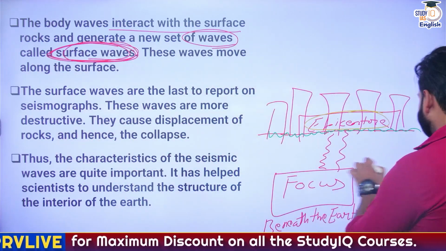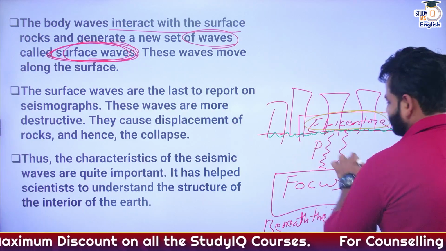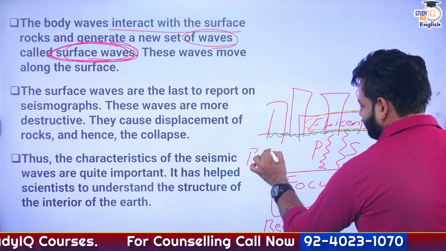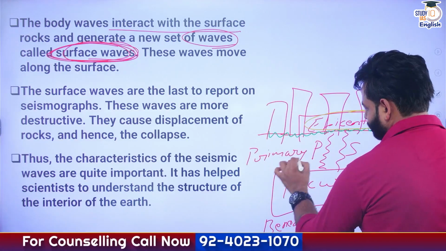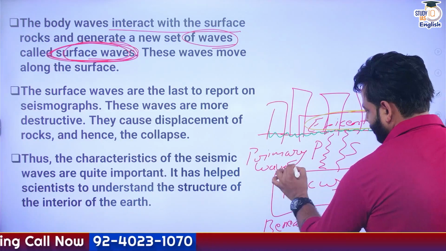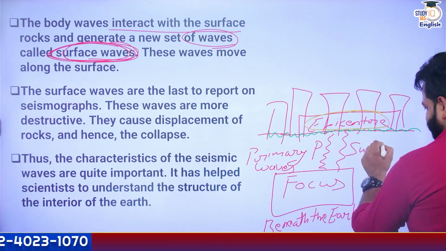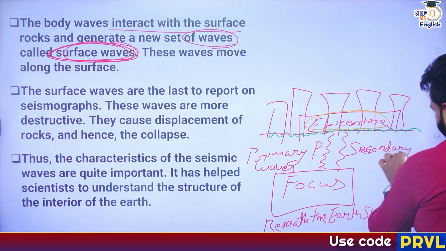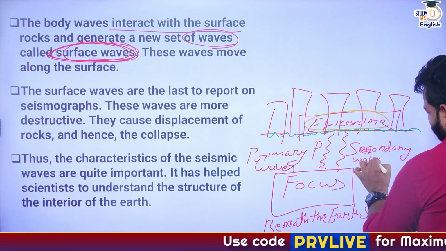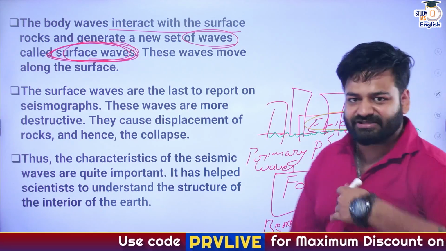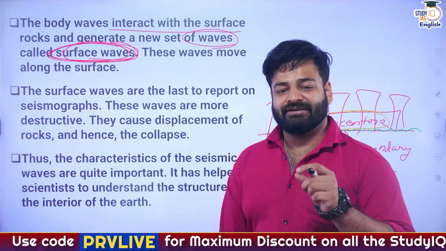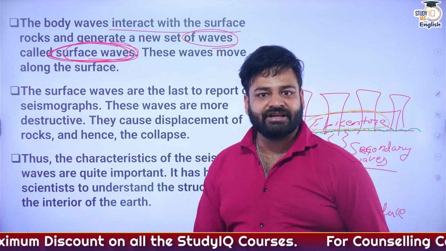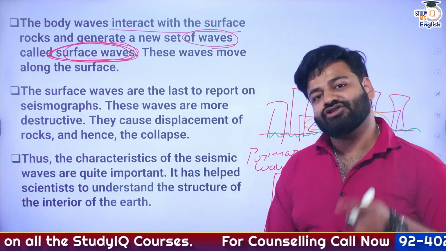Remember one thing, the P waves and the S waves are simply the primary waves and the secondary waves. They are coming from beneath the earth's surface, right? But the thing which is creating more devastation, more destruction, is known as what?